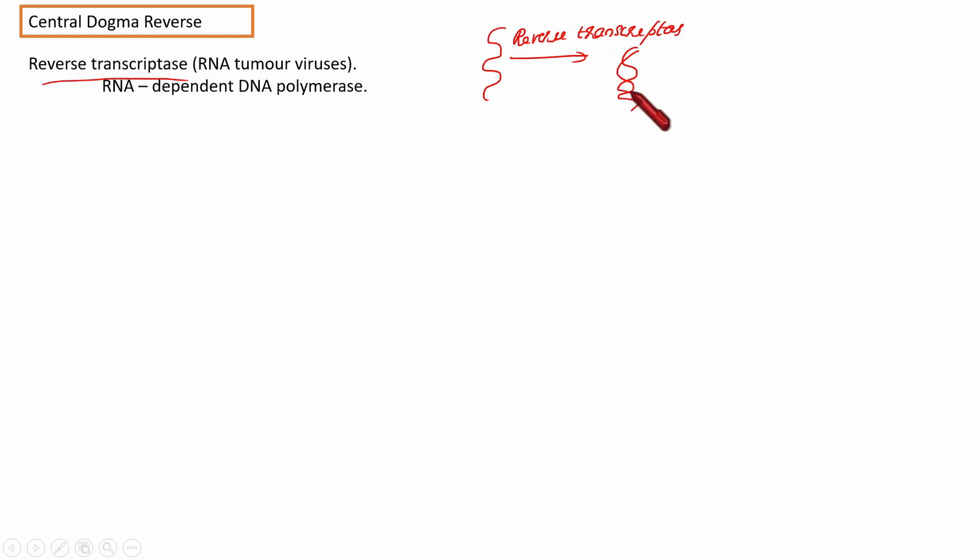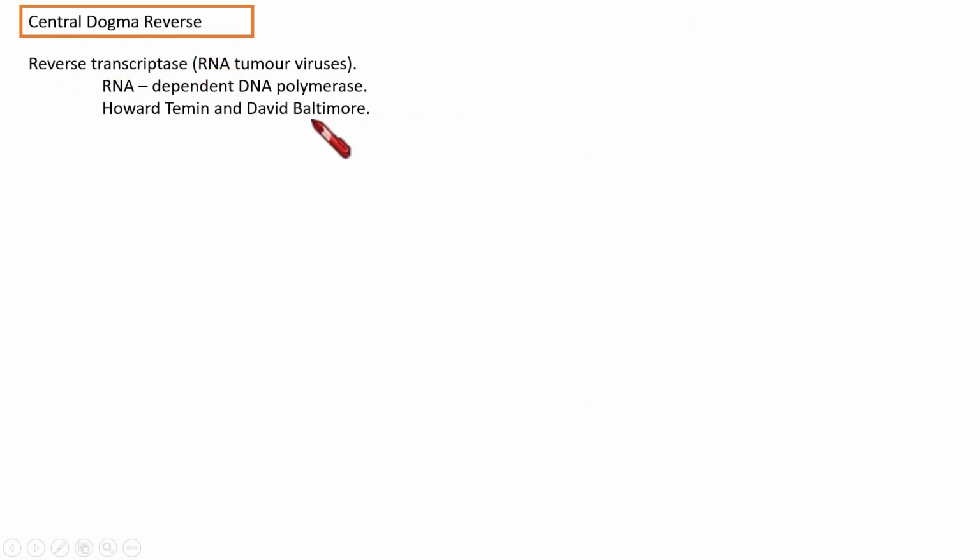In the central dogma, we have seen that from DNA, RNA is forming. Here, with the help of this enzyme, a DNA is forming. So this enzyme is otherwise called RNA-dependent DNA polymerase. So that is the central dogma reverse. And who isolated this enzyme for the first time? Howard Temin and David Baltimore.